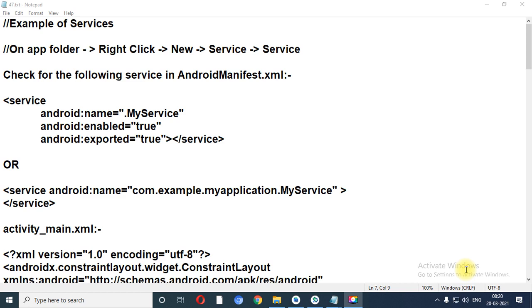In our today's session, we will develop 3 different applications which is based on 3 different topics like services, location and JSON parsing. So let us begin with our today's session and let us develop the first application which is based on the services. So first of all, the question raised in mind that what is service or what is the use of service.